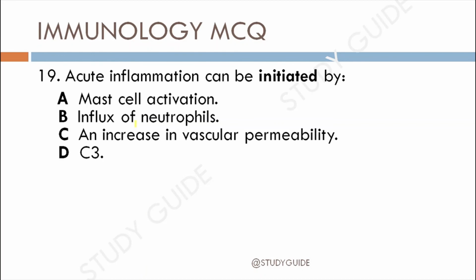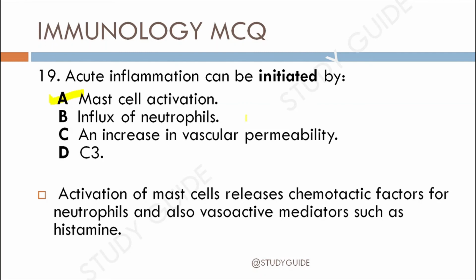The correct answer is option A. Acute inflammation can be initiated by the activation of the mast cells. Activation of the mast cells releases chemotactic factors for the neutrophils and also vasoactive mediators such as histamine.